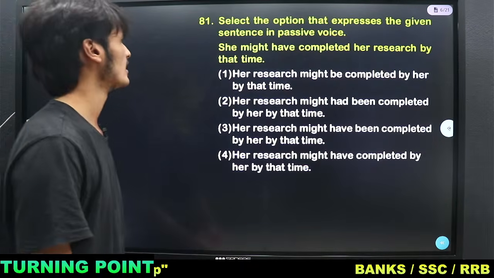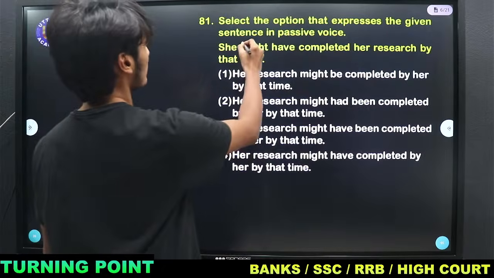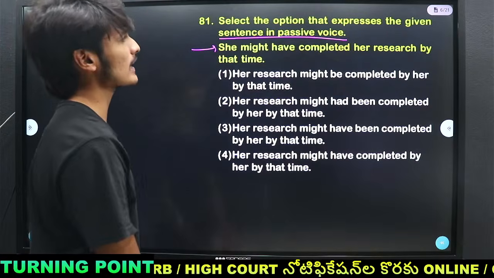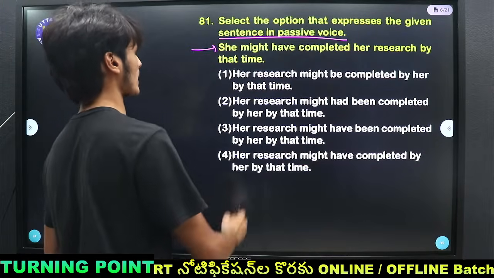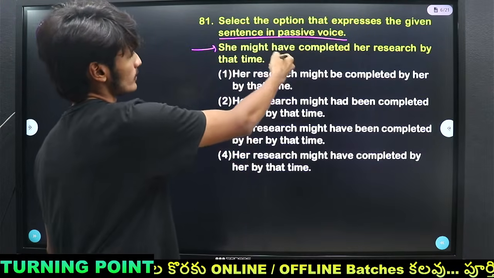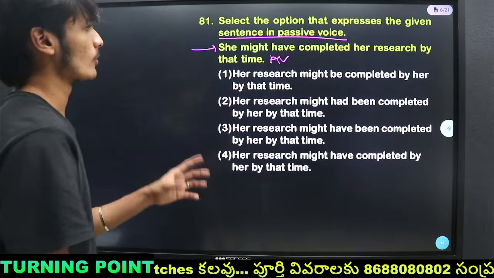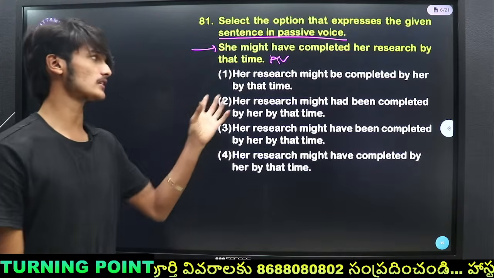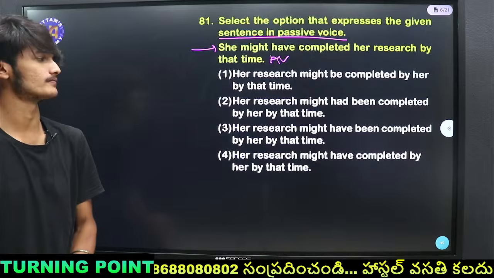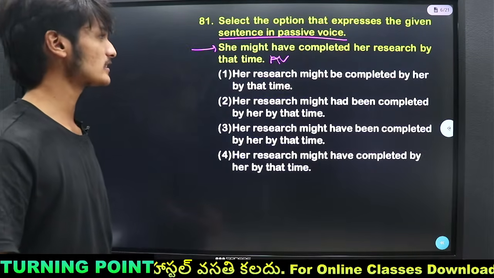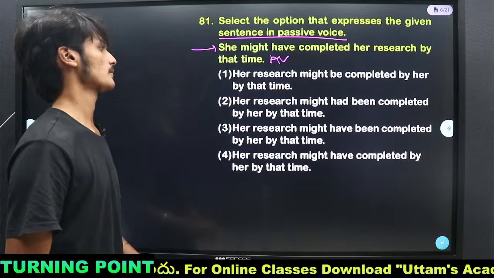Then we have: express the given sentence in passive voice. The sentence goes: she might have completed her research by that time. This is in active voice. Among these four options, which is the correct one that turns the active voice into the passive voice? The first option: her research might be completed by her by that time.